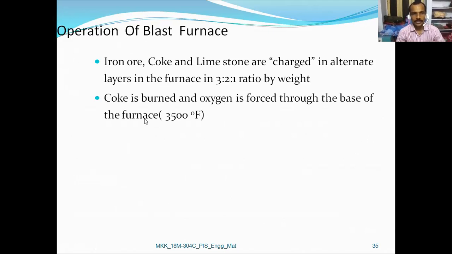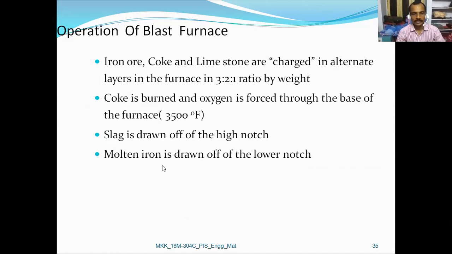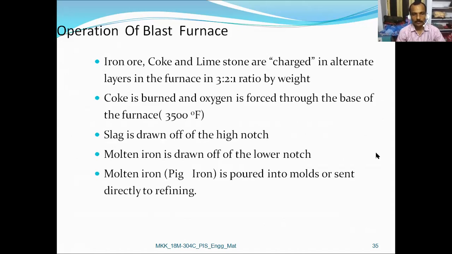Then coke is burned and oxygen is forced through the base of the furnace, that is an air blast of 3500 degrees Fahrenheit. Slag is drawn off from the higher notch. Molten iron or pig iron is drawn off from the lower notch. Molten iron or pig iron is poured into molds or sent directly to the refining process.